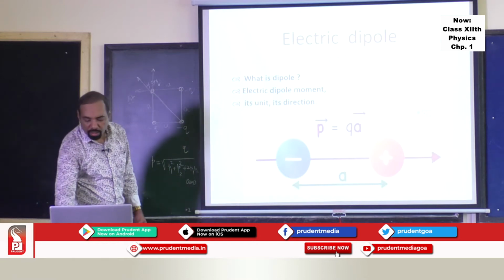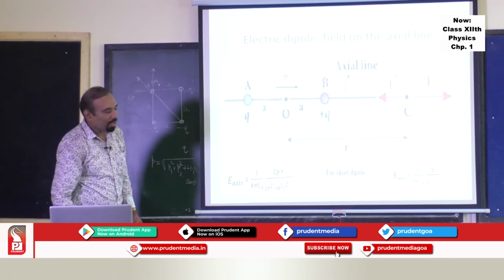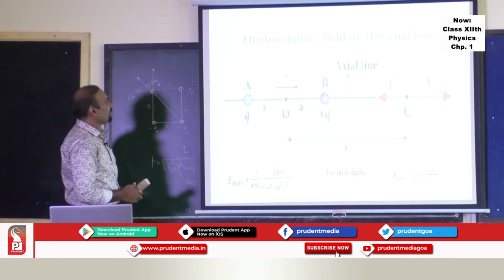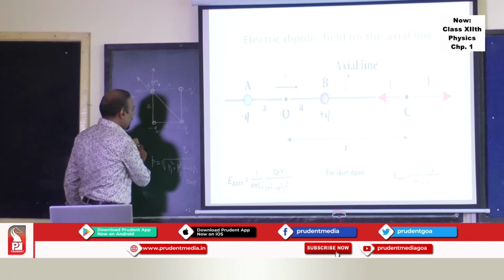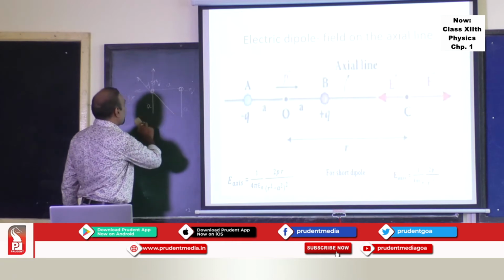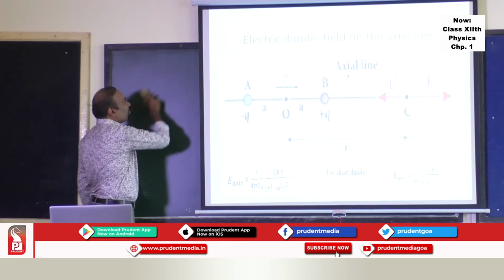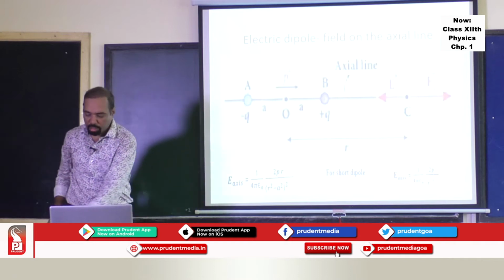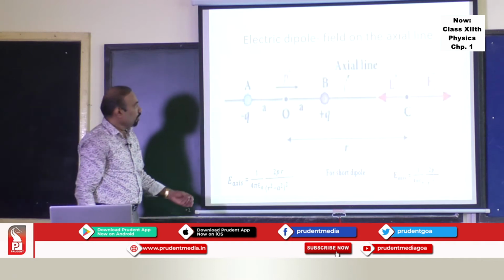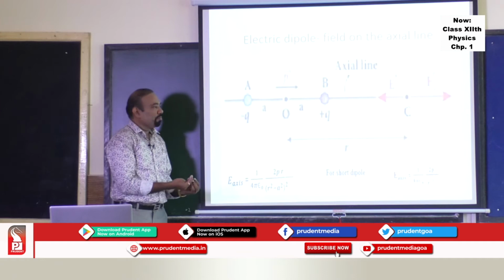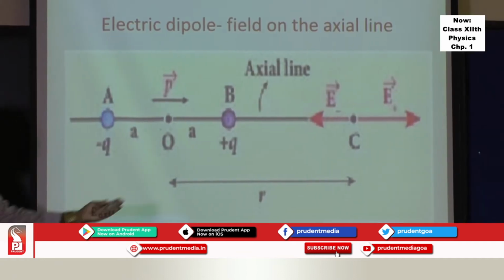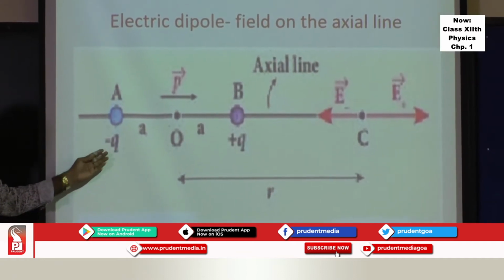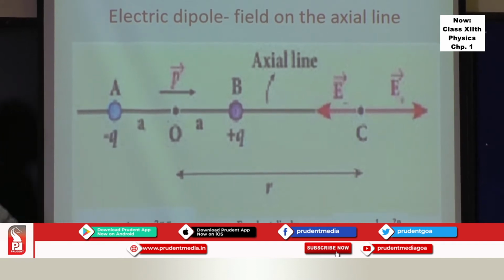Next, we learn what is meant by the electric field on the axis of the dipole. How can one find the electric field on the axis of the dipole? Here we have a diagram. You have to take the interaction of 2 charges. We have a plus q charge and a minus q charge. This is the axial line.